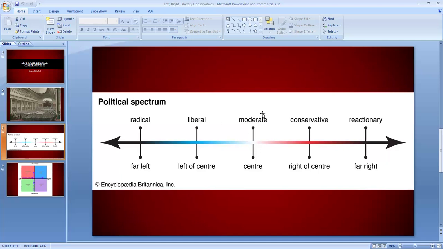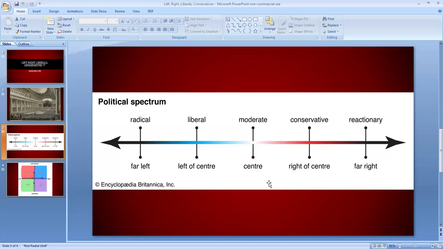Now, keep in mind that in the middle, we have moderates. Sometimes we like to say the parties of the center. The parties in the middle, the parties of the center, are kind of a little bit of both. Generally speaking, they are satisfied with the status quo, but they might like to see some small, minor changes. And if those changes don't get implemented or approved, then they'll be fine with that.